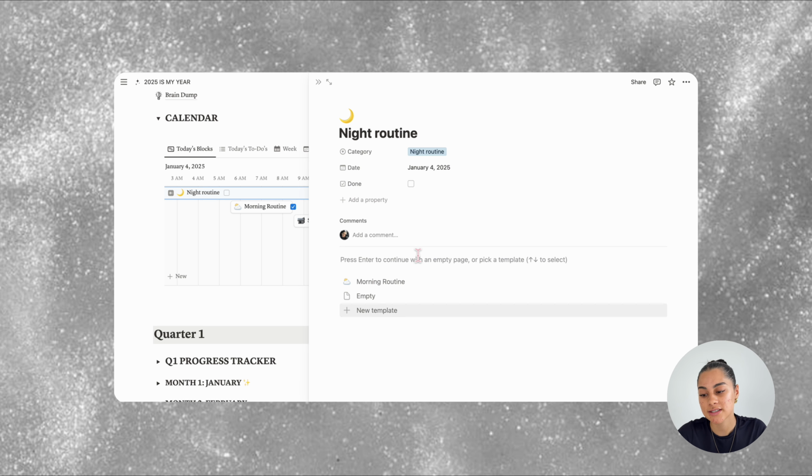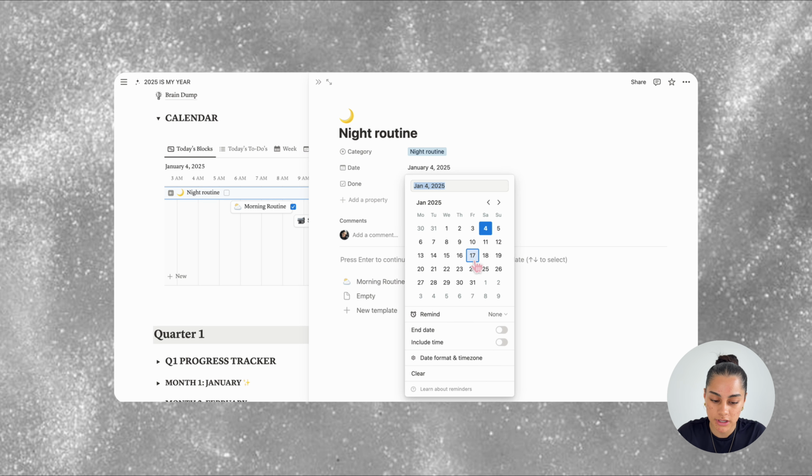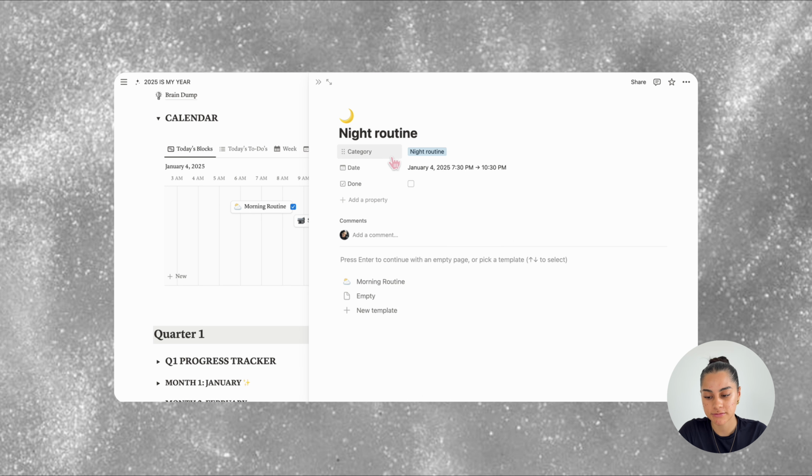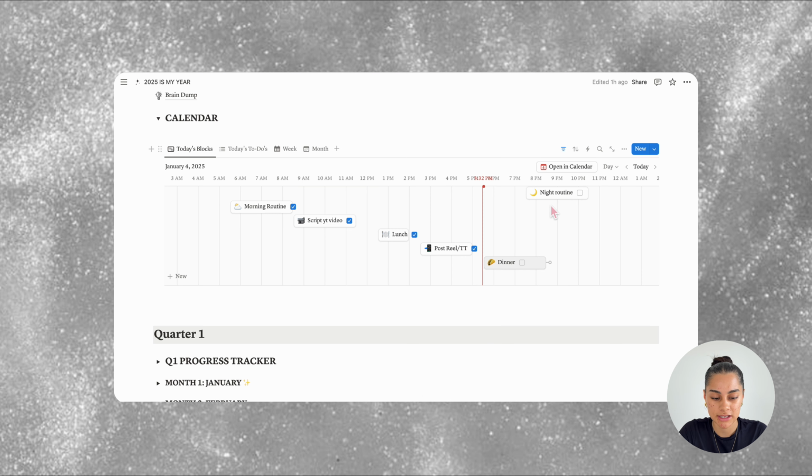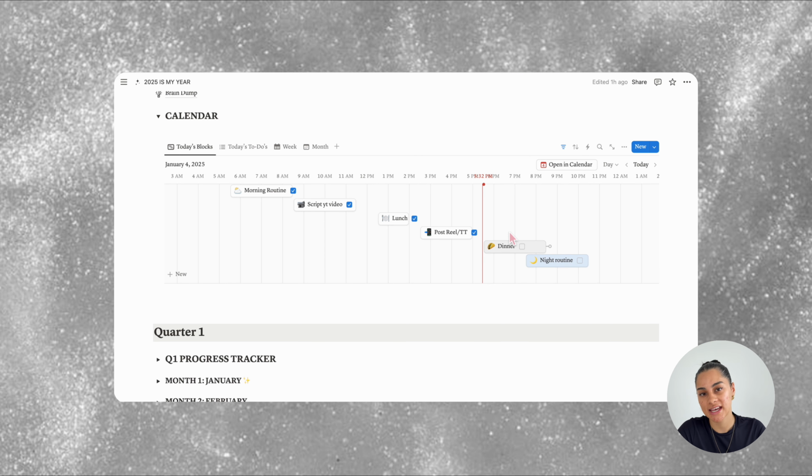Then for the date, this is going to tell you what day it is and the time of the task. So click on it and this calendar will come up. You'll want to make sure that these two are on. Then you'll just type in what the time of the task starts. So let's say 7:30 p.m. to 10:30 p.m. Then just click anywhere out of it. Go out of it and it will come up here. So you can also move them around if you want. And that is today's blocks.